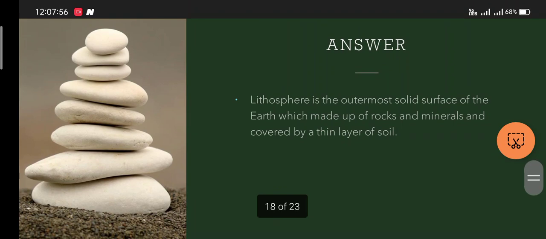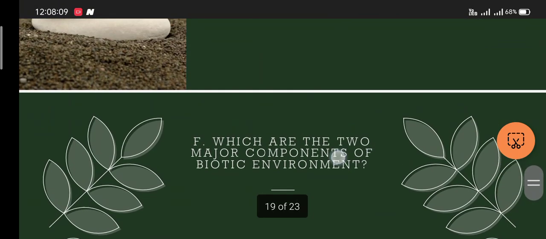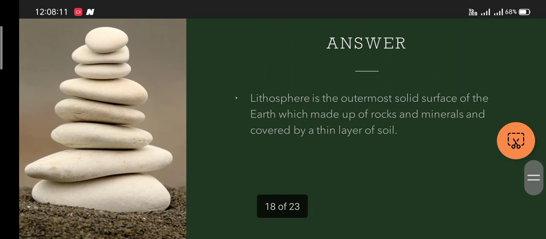The lithosphere is the outermost solid surface of the earth, which is made up of rocks and minerals and covered by a thin layer of soil. Also remember that the lithosphere is also made up of some landforms.